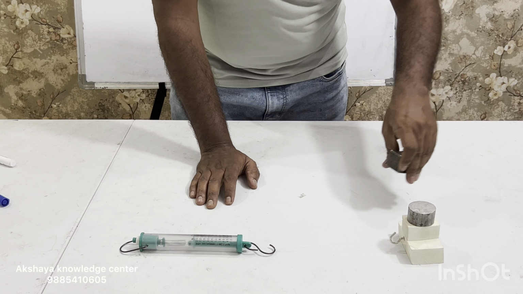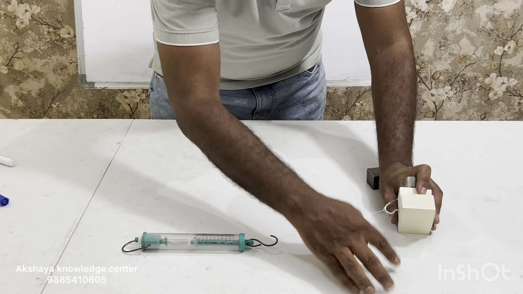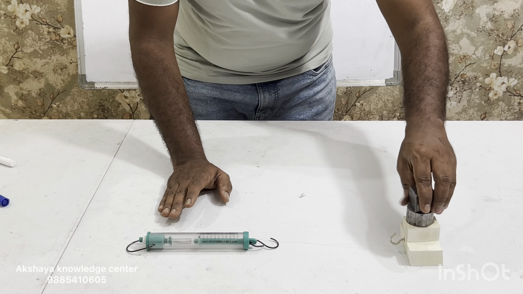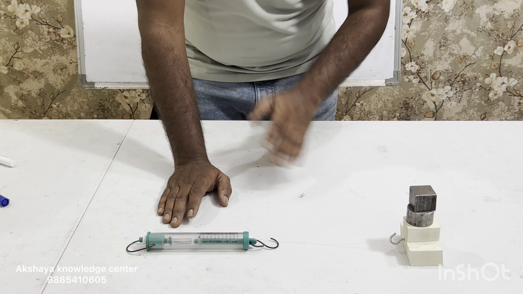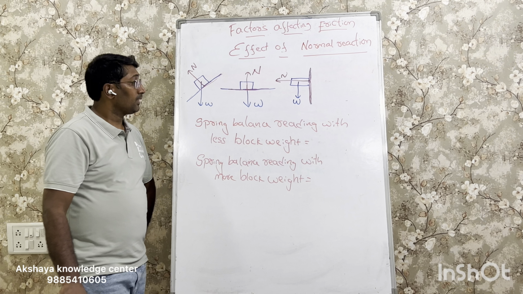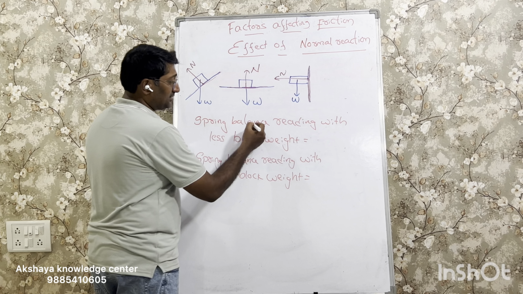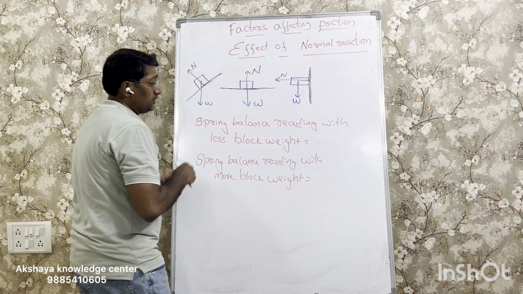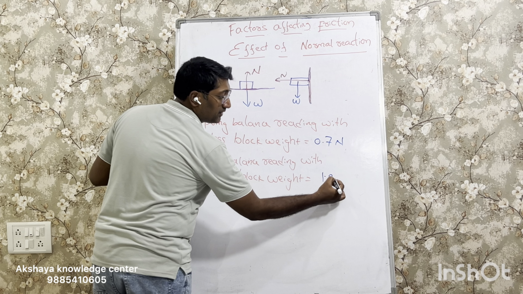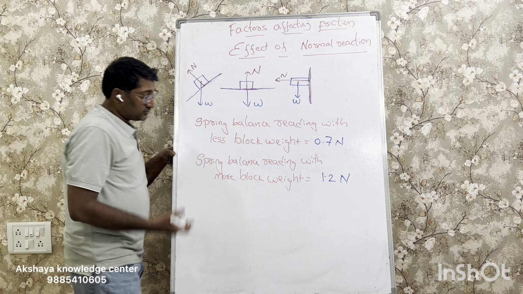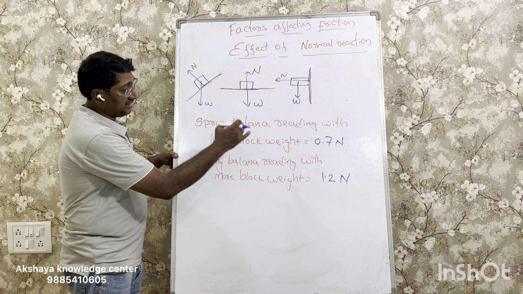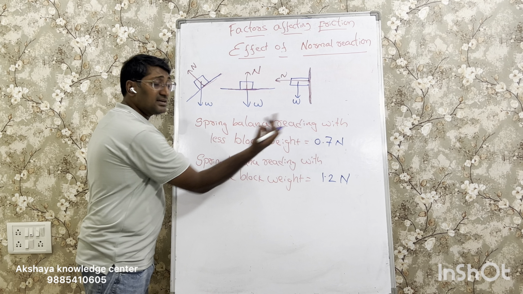So very simple experiment. Less weight, the normal reaction from this floor is less, frictional force is less. With more weight, the normal reaction will be more and the frictional force will be more. Let's get back to the board to conclude this experiment. Look at these readings. With less weight, that means with a single block, we saw around 0.7 newtons. With two blocks, we saw somewhere between 1.2 to 1.4 newtons. So very simple, more weight, more reaction, more frictional force. Less weight, less reaction from the surface, less frictional force.